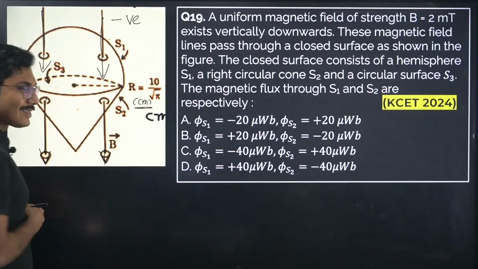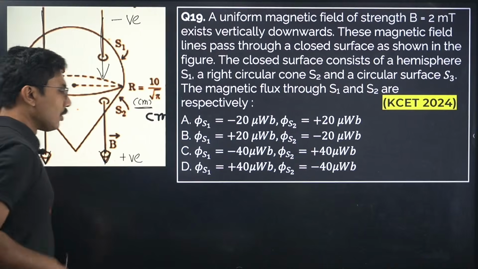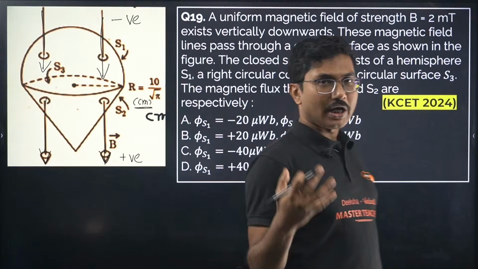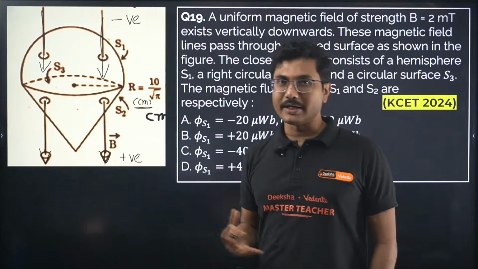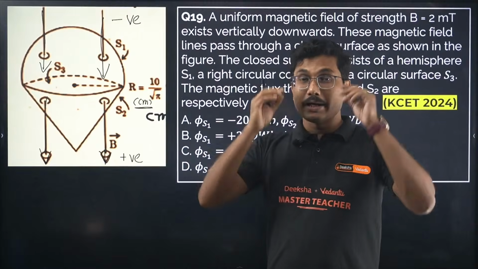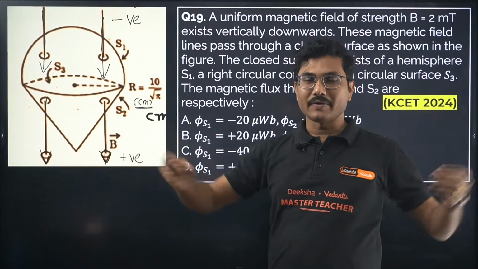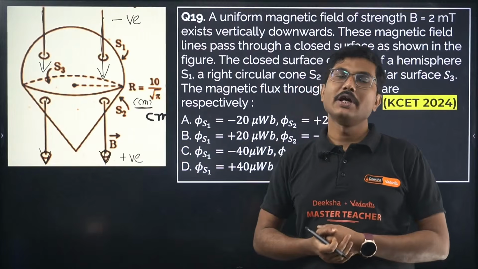Okay, incoming flux is taken as negative, outgoing flux is taken as positive. Why is it so? Remember, if you have a positive charge inside a sphere, the charge gives out electric field outside, right? So that is basically positive flux. If you have a negative charge inside, all the flux is coming into the surface, so that is a negative flux.